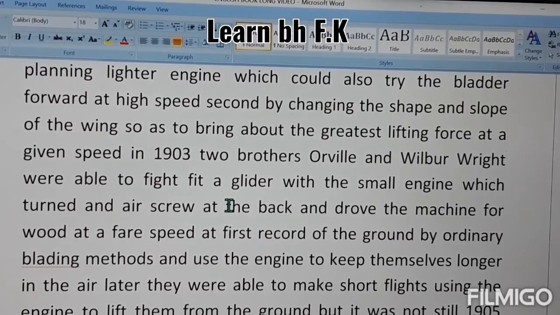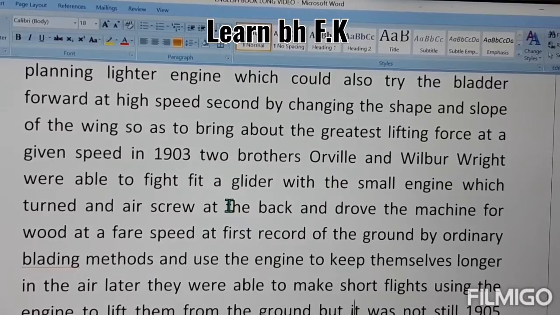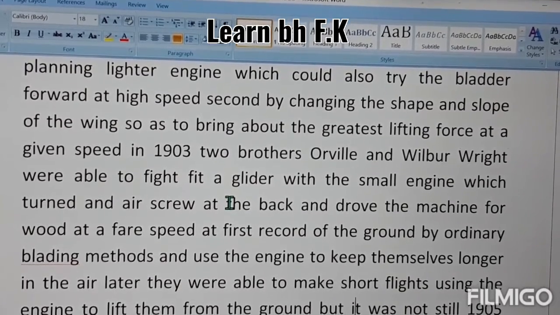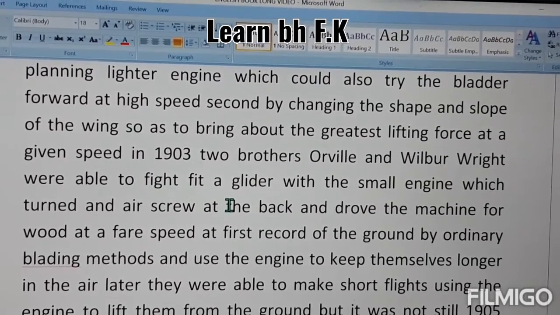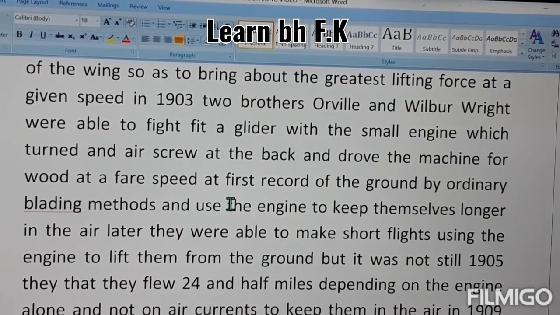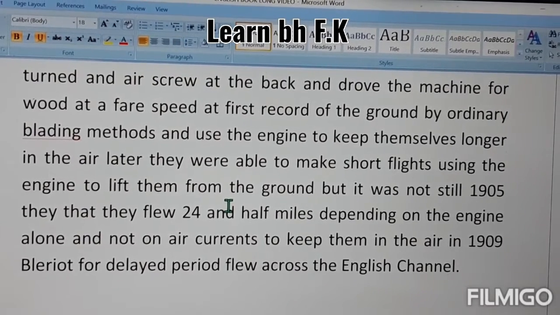At that time, at the starting of the gliding machine, they made it just for a short distance, not for a long distance like right now, 60 miles away. So they used this engine to lift them from the ground, but it was not until 1905 that they flew 24.5 miles depending on the engine alone and not on air currents to keep them in the air.